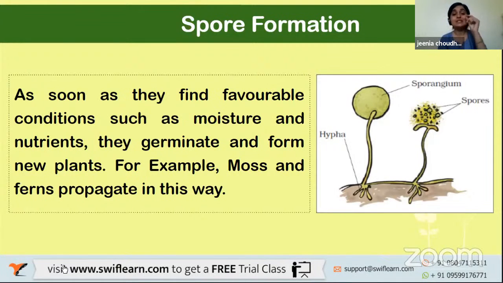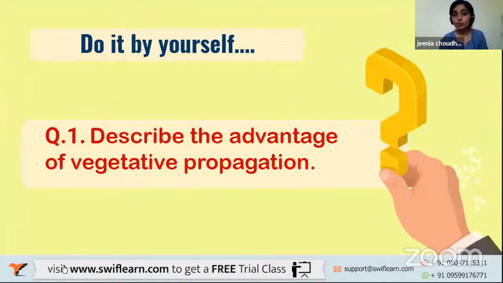In very simple words, a spore is a kind of seed, but it has a hard covering outside it. When it leaves its parent body, it floats maybe in air or in water or anywhere. Then when it finds favorable conditions, that is moisture, nutrients and everything, it sticks there and germinates into a new plant. I hope we are clear.